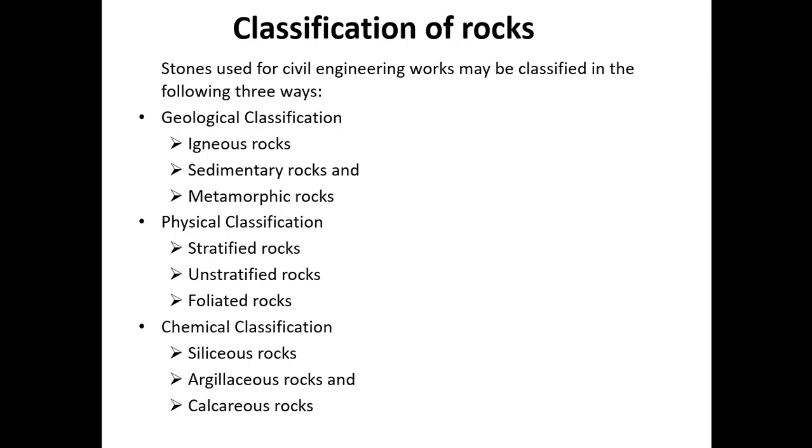Igneous rocks: the inside portion of the earth has a high temperature, so as to cause fusion by heat even at ordinary pressure. The molten or pasty rock material is known as magma. It occasionally tries to come out to the earth's surface through cracks or weak portions. The rocks formed by cooling of magma are known as igneous rocks. Different types of igneous rocks are plutonic rocks, hypabyssal rocks, and volcanic rocks.